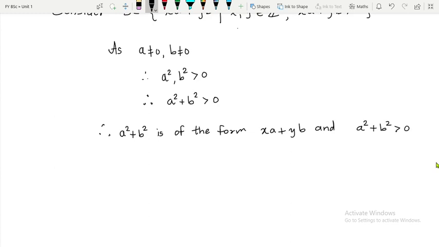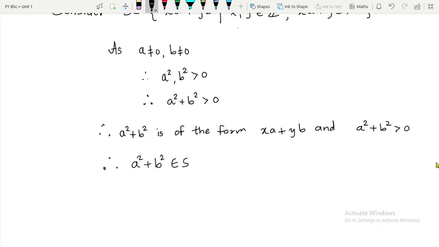How is it of the form xa plus yb? See, how can you write a square plus b square? It can be written as a multiplied by a plus b multiplied by b. So what are our choices of x and y? My choice of x is a and choice of y is b. So I have found x and y such that xa plus yb is greater than 0, and therefore a square plus b square belongs to S.